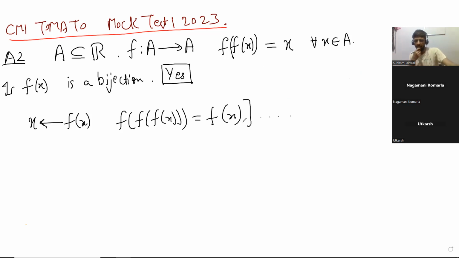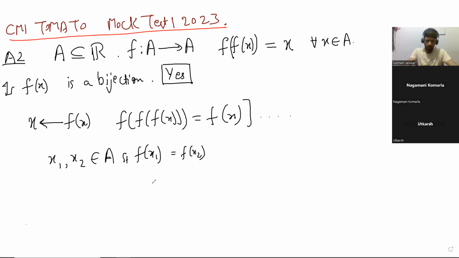So first we begin by proving that it's 1-1. Suppose we take two distinct elements, x1 and x2 belonging to A, such that f of x1 is equal to f of x2. Then we can apply f on both sides. So we'll get x1 is equal to x2. This is a very simple problem, but how useful this can be, you can imagine that later. It can be very, very useful.